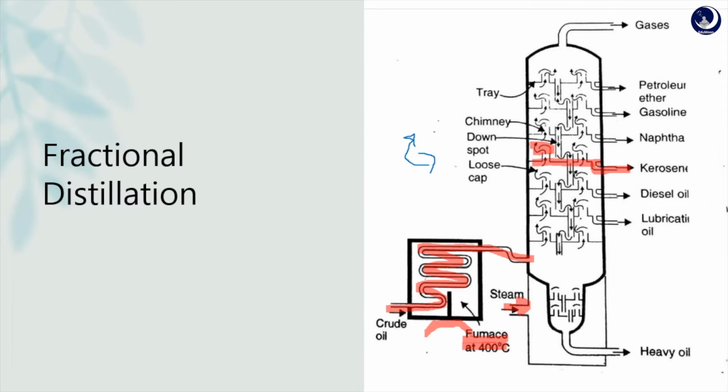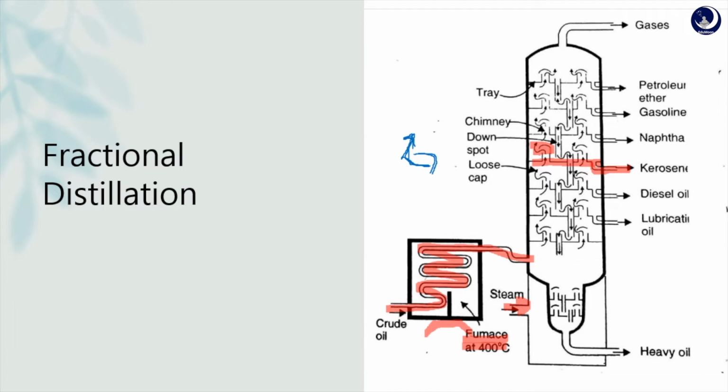Because of the loose cap, condensation takes place, and at different levels due to condensation, the crude oil will be formed into fractions. That is, vapors gradually cool as they go up and condensation takes place at different heights of the column, and the higher boiling fraction condenses first, and the rest turn by turn.